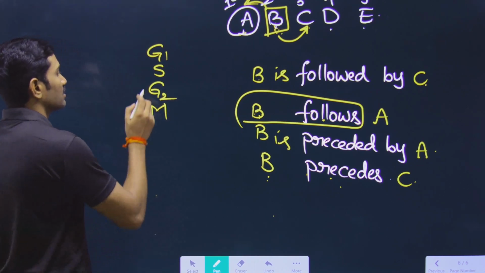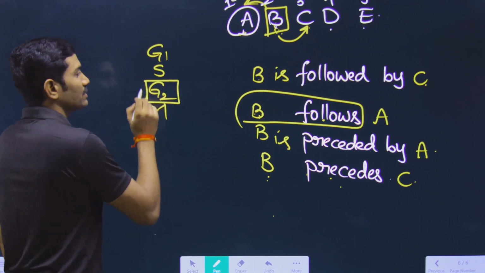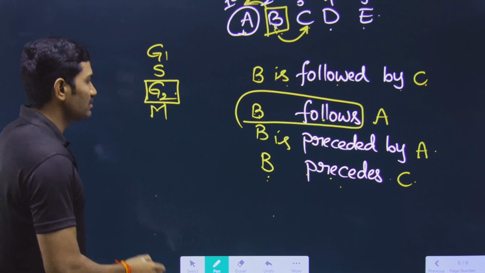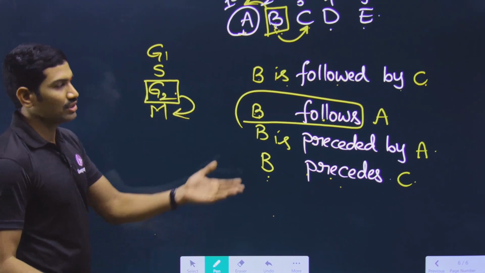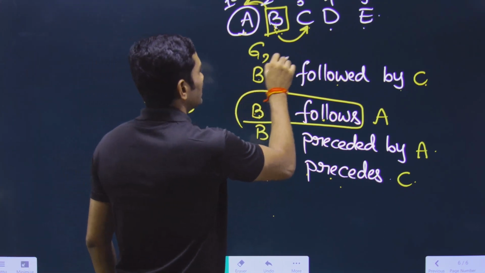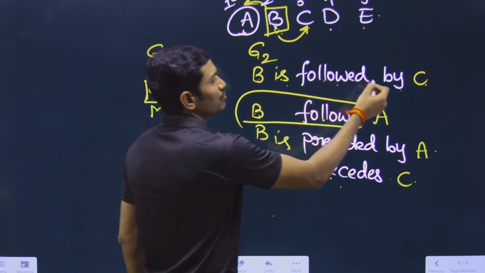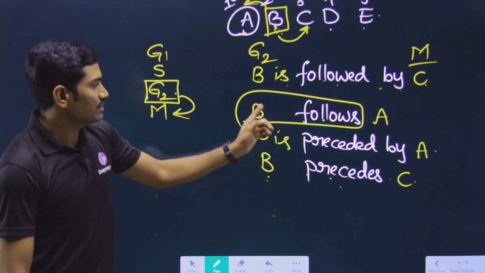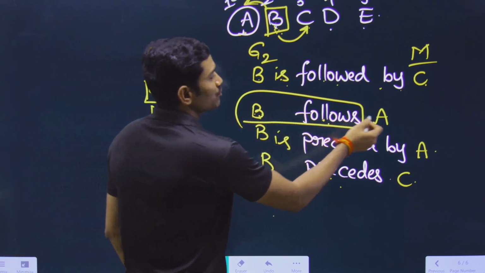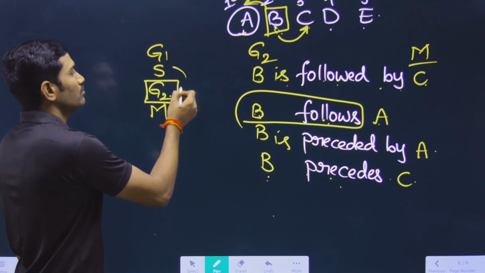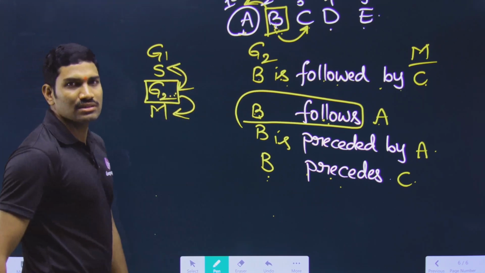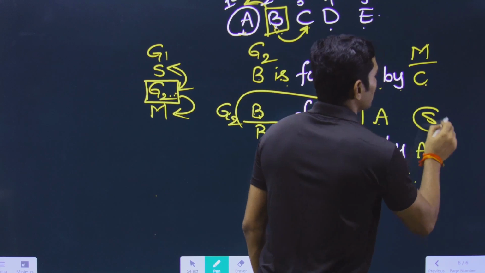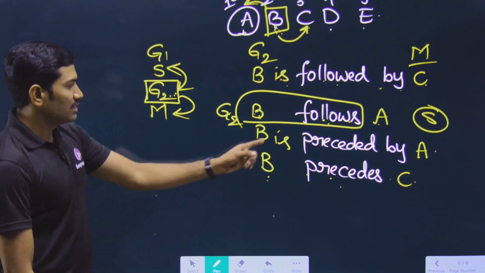Now they may ask this. G2 phase is followed by. What is the answer? G2 phase is followed by means what is the next one? M phase. So the answer will be M phase. That's it. Understood or not? Next one. G2 phase follows. So G2 phase follows whom? S phase. So if they are asking about G2 phase, G2 phase follows S phase. Answer is clear.